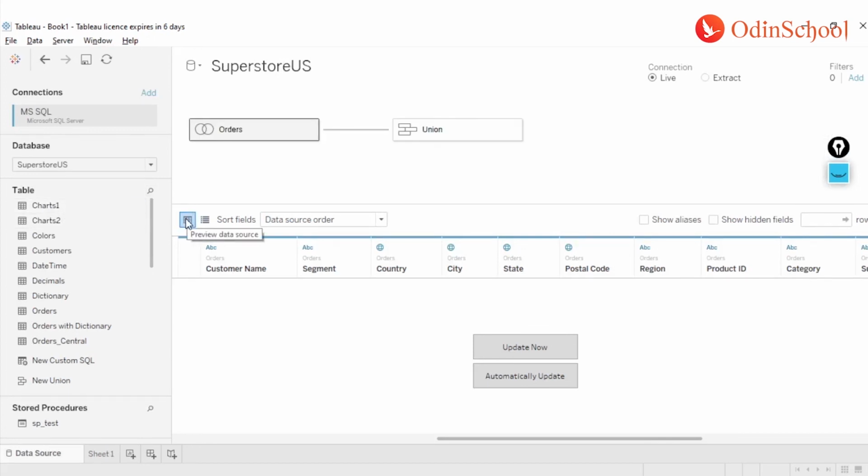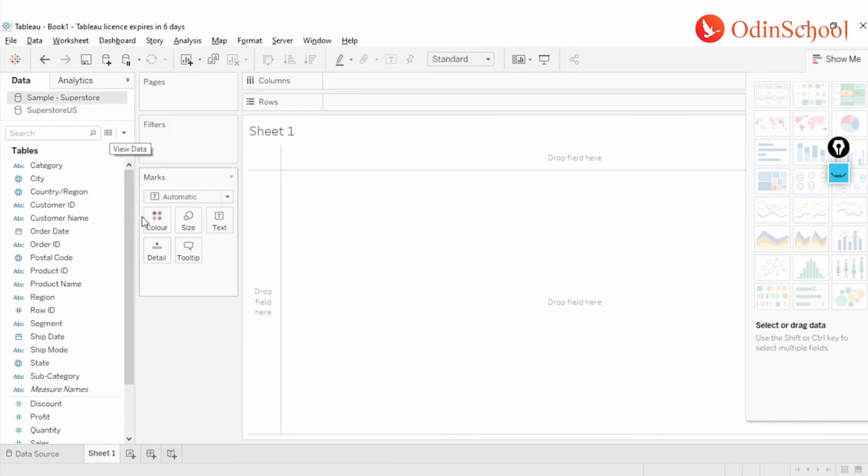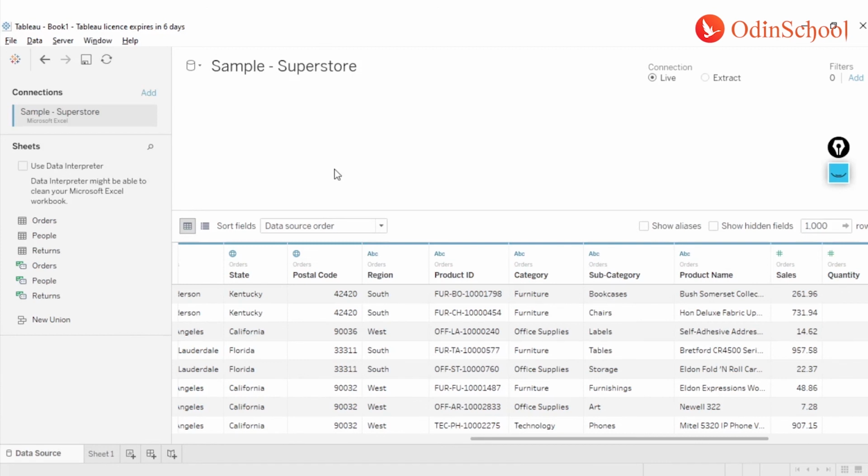All right, now let's move to the next topic, which is pivoting your data. And for pivoting our data, I'm going to switch to the next data source, which is our Excel data source, which is sample superstore, where I have the same data, but in a little bit different fashion. So let's say I have the sample superstore, where if you see over here, it says Microsoft Excel and not the Oracle database.